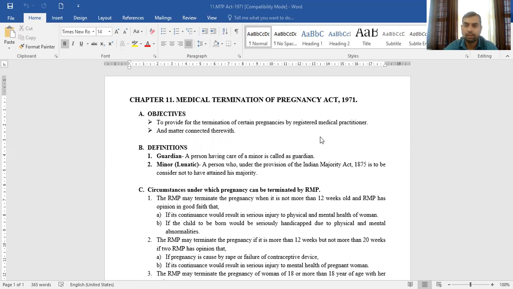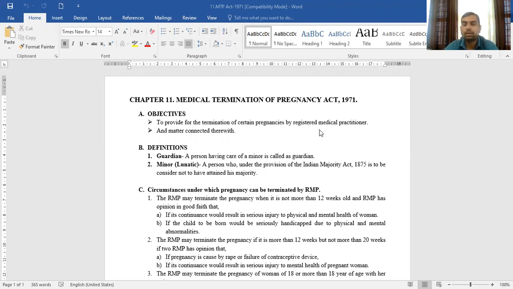There are important definitions which come under this MTP Act, in which two main definitions are important. First one is guardian and second one is minor. Minor is also called a lunatic. The definitions are very simple.